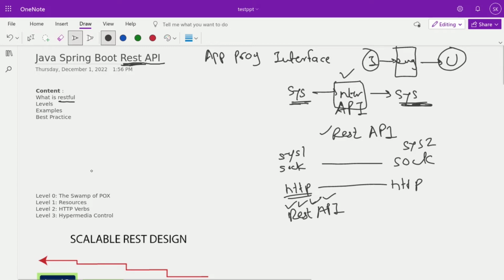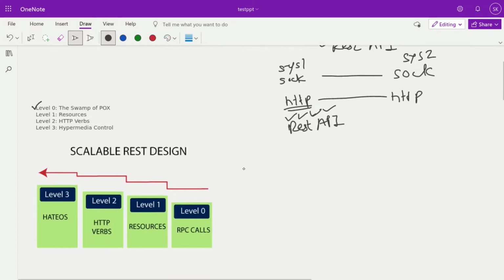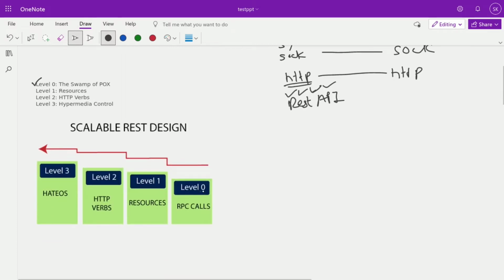Okay, at level 0, that is the simple plain object XML format, meaning a normal HTTP call can be added at level 0. Then level 1, level 2, with each level we are going upward. At level 0 there is a plain RPC call, a remote procedure call, like I already talked about socket to socket programming. After that certain standards are defined, like resources, such as product, employee, student. We call these resources. So we are accessing the data through the resources, that means level 1.